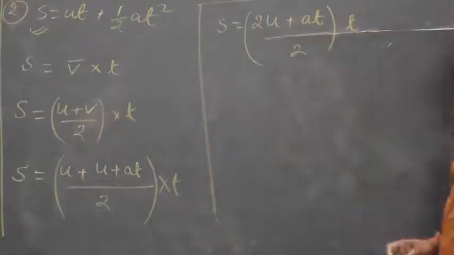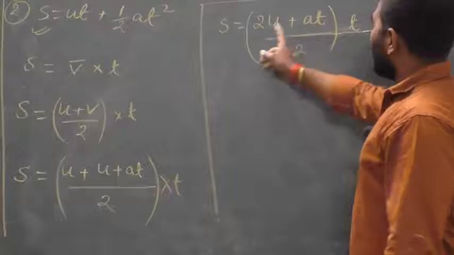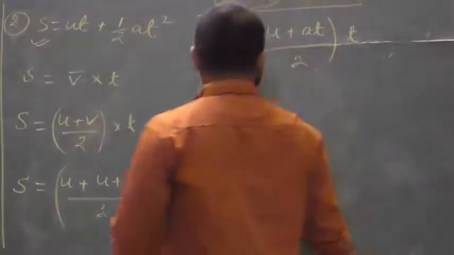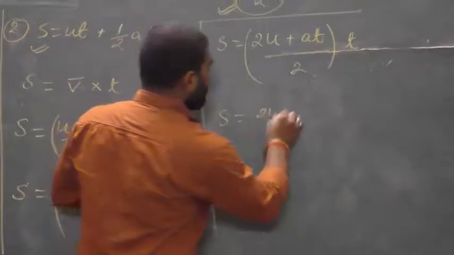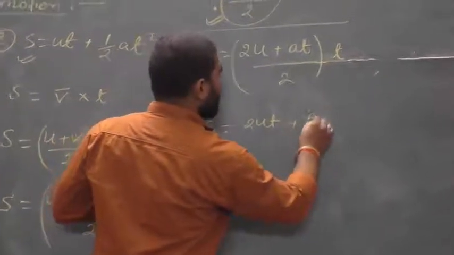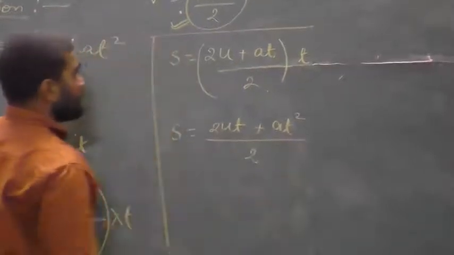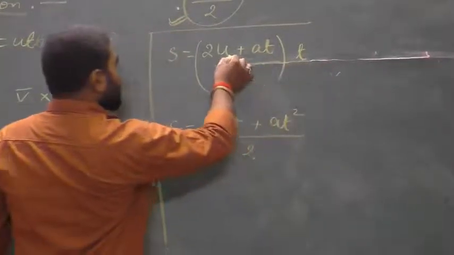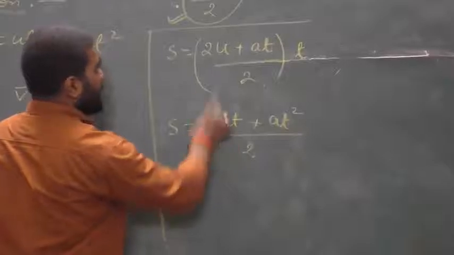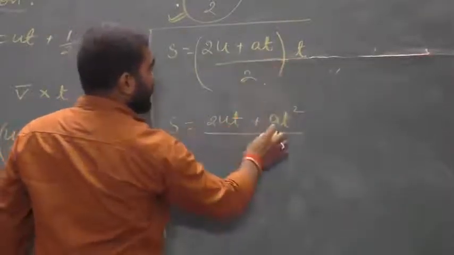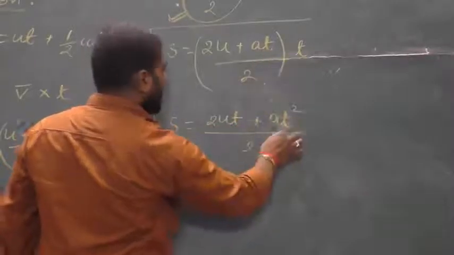Now we will multiply this t in 2u and at, so we will get s is equals to 2ut plus at square, whole divided by 2, because when t is multiplied with 2u we get 2ut, and a t into t means t square.